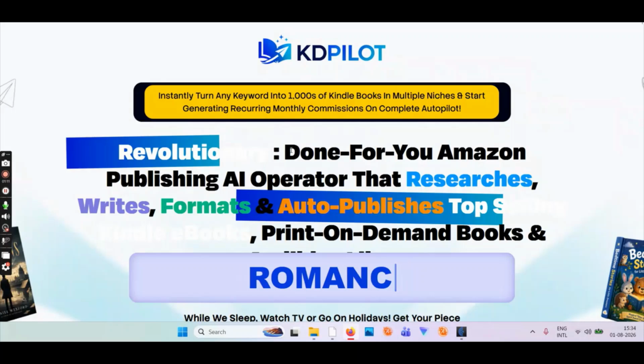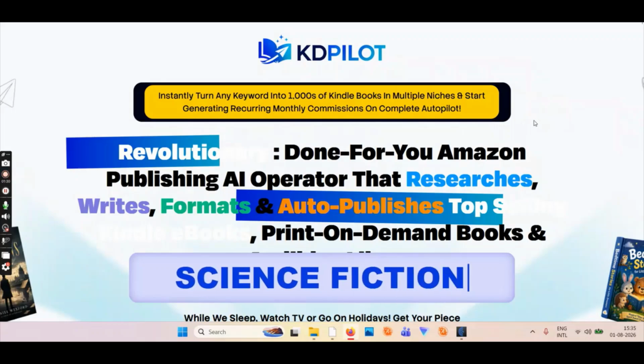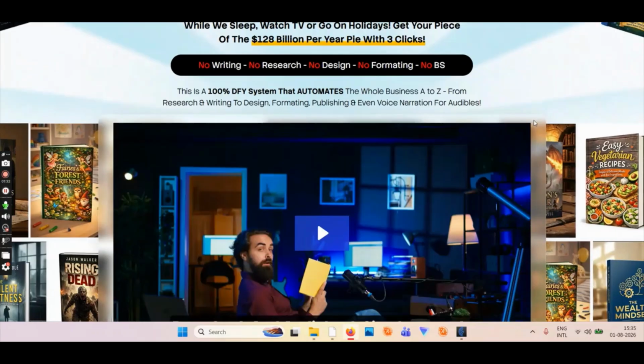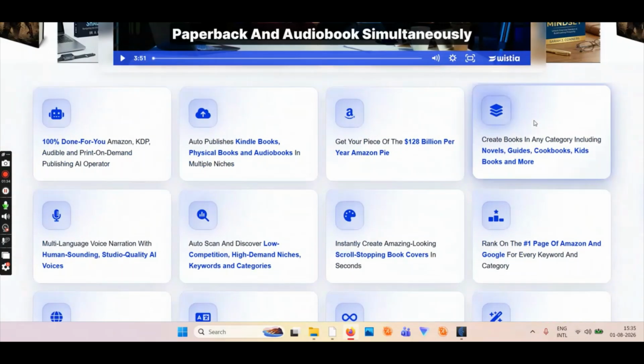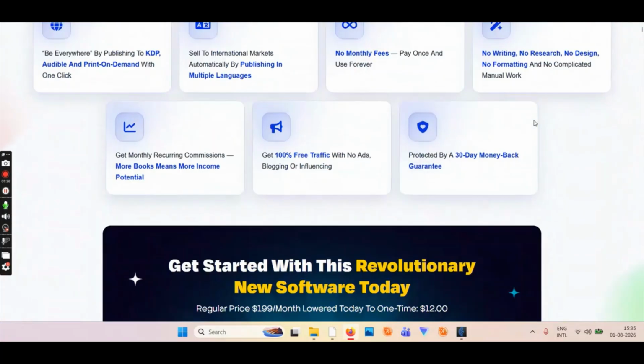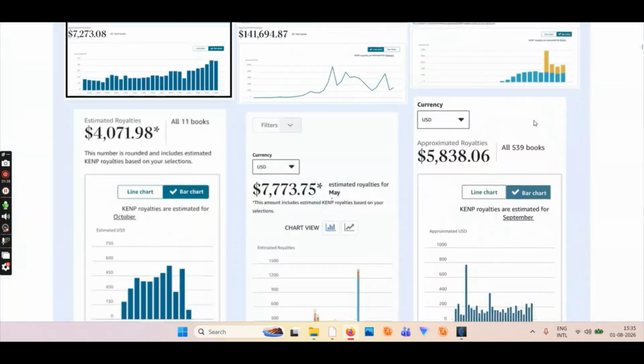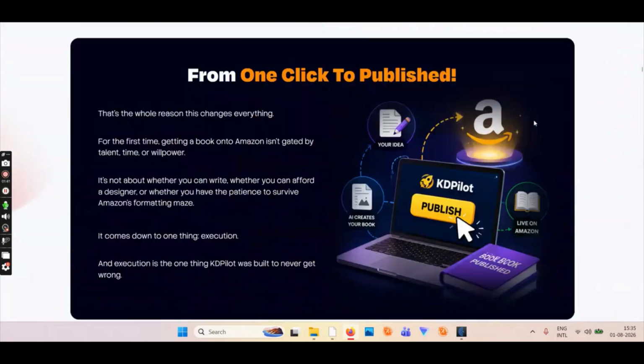So on the sales page, it says instantly turn any keyword into thousands of Kindle books in multiple niches and start generating recurring monthly commissions on complete autopilot. Revolutionary, done for you Amazon publishing AI operator that researches, writes, formats, and auto publishes. So it's all about generating ebooks and publishing them on Kindle, Amazon Kindle. Okay, that's all. So the rest, you have to scroll the sales page and find the demo video.